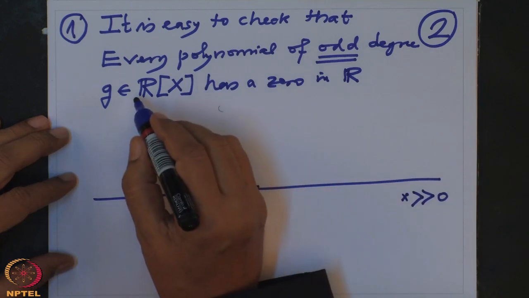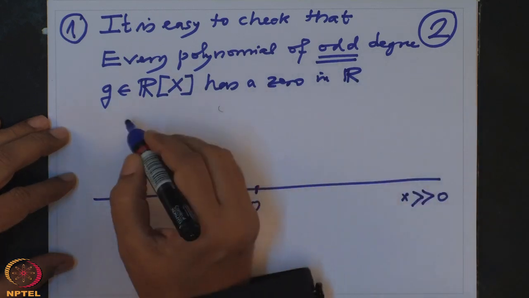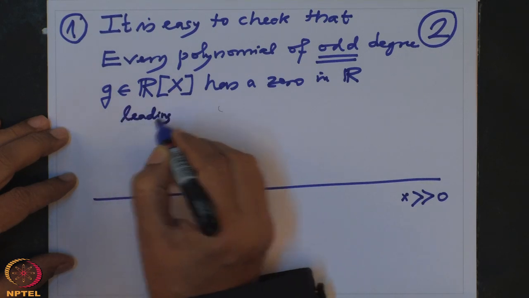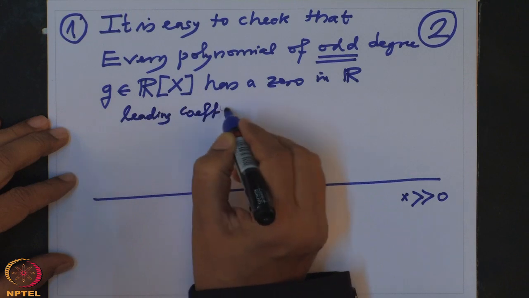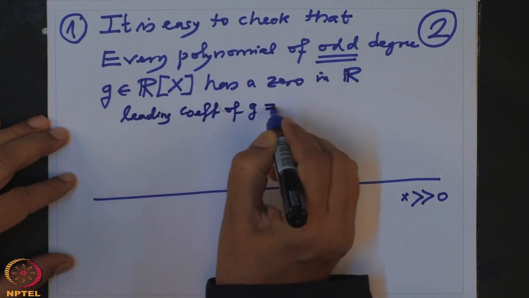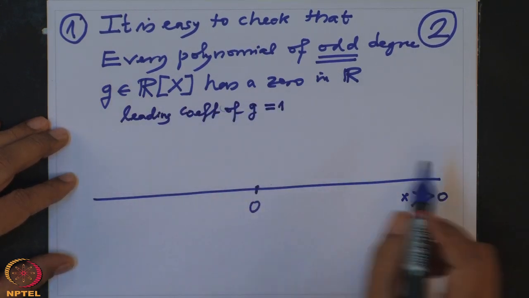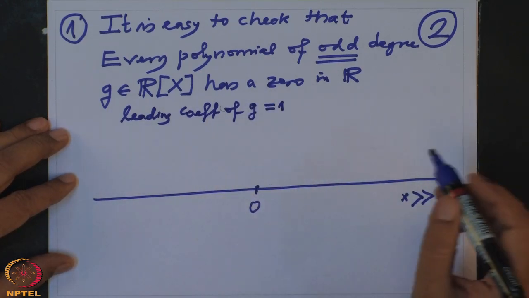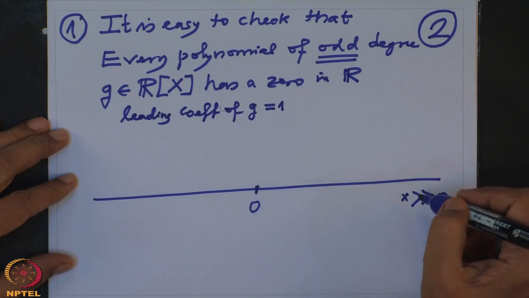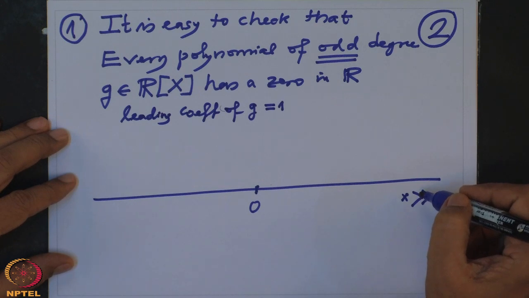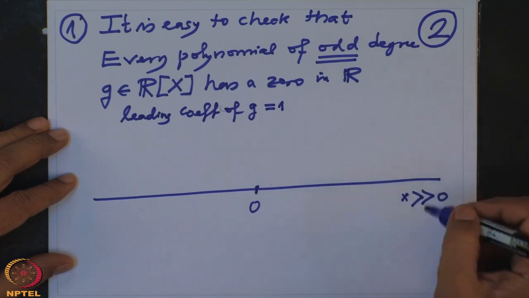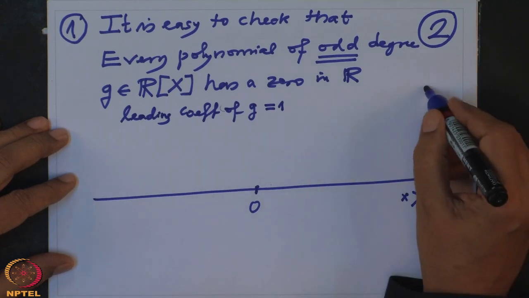So I am assuming, without loss of generality, that the leading coefficient of g is 1. If necessary we divide by that, because we only have to say something about 0. So the value g(x) will be dominated by the leading term of the polynomial, which is x to the power n. So when x is large positive, this will be positive.